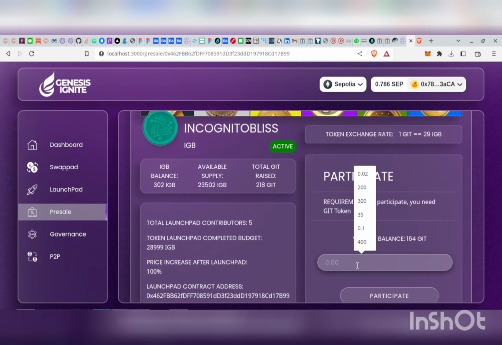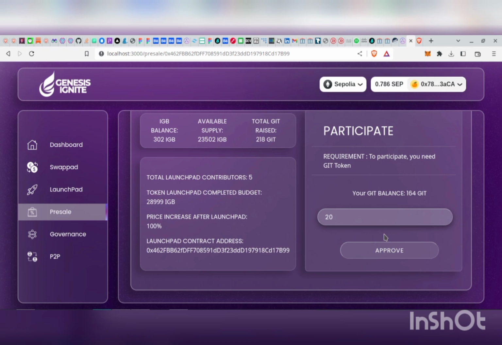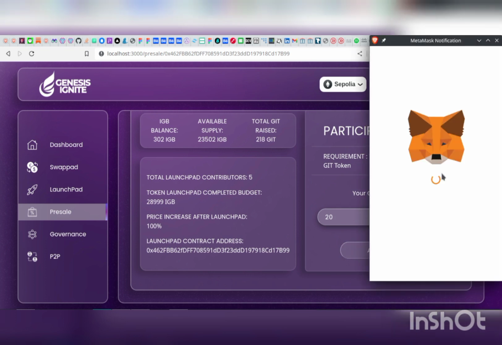So with this, let's say this user wants to participate in this pre-sale and is willing to participate with, let's say, 20 GIT token. All you need to do is type in the amount of GIT token you wish to participate with, and just like the Launchpad, you are signing 2 transactions. The first is to approve the pre-sale to actually spend your token. Then the next is to actually participate in that pre-sale.